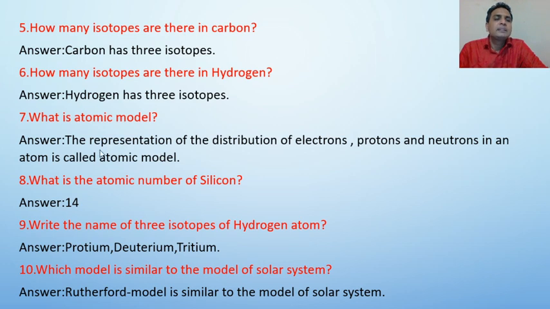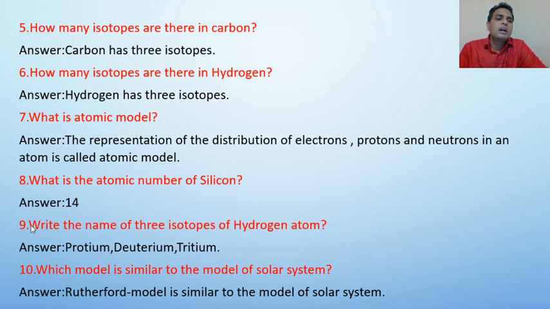I mean, the representation of the distribution of electrons, protons, and neutrons in an atom is called an atomic model. Now, question number 8. What is the atomic number of silicon? The atomic number of silicon is 14.